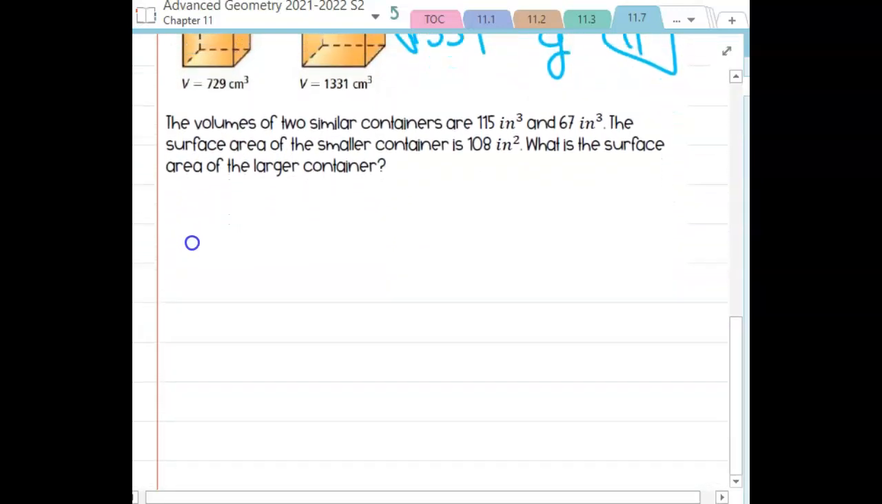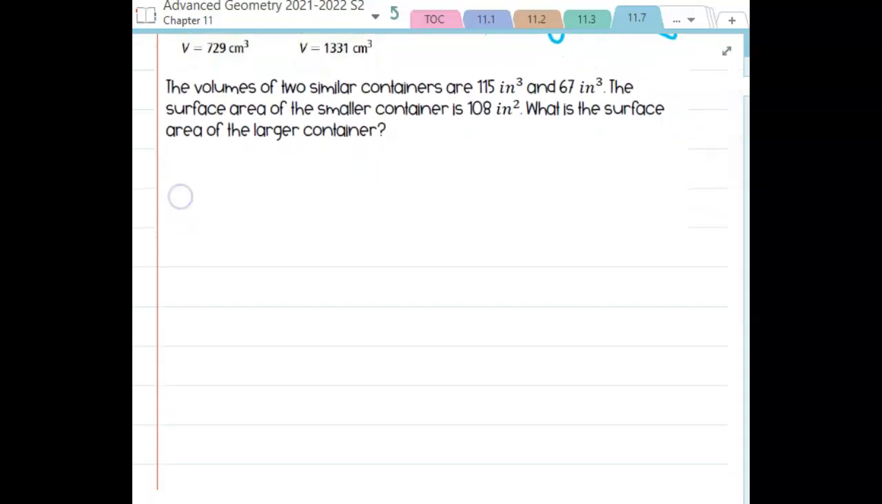Now we're going to take this a step further, where we talked about the scale factor, to help us find surface area and volumes of similar figures. So this one says we have the volume of two similar containers are 115 inches cubed and 67 inches cubed. The surface area of the smaller is 108 inches squared. What is the surface area of the larger container?